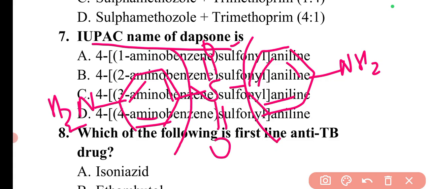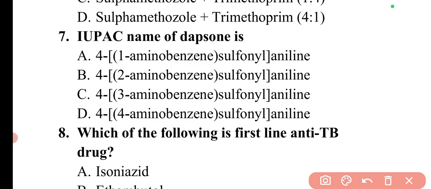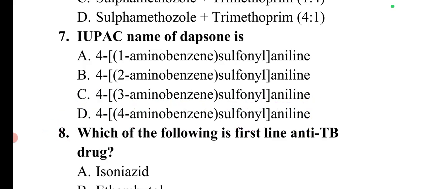Here also we will be having the 4 amino group. So the name will be 4-amino benzene. This is 4-amino benzene, and if I split this part, this part is basically sulfonamide. The other part is 4-amino benzene, and both are coming in the fourth position, so it will become 4-(4-aminobenzene sulfonyl) aniline. So here option D will be the correct answer.